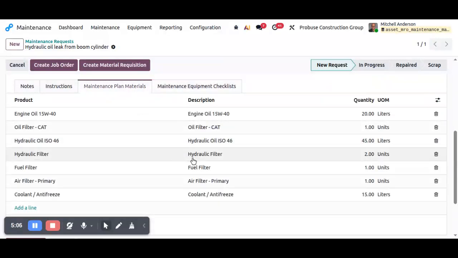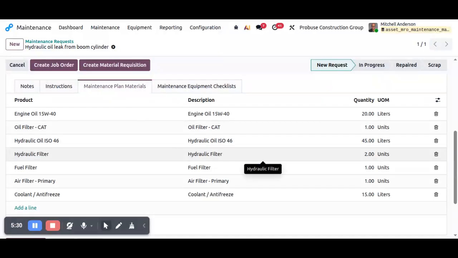Here, all predefined maintenance materials have already been populated automatically from the equipment configuration. This provides technicians with complete visibility of the spare parts and consumables required before maintenance begins, improving planning and reducing the chances of missing critical materials.